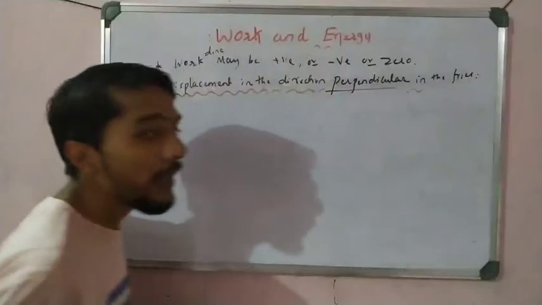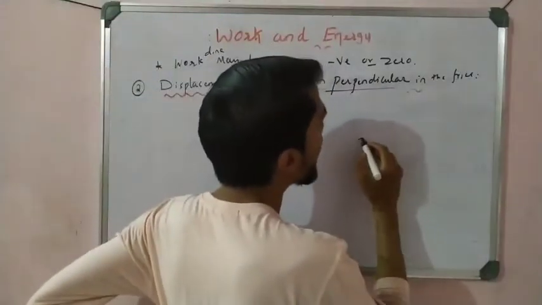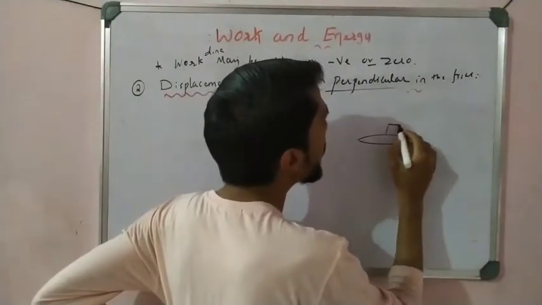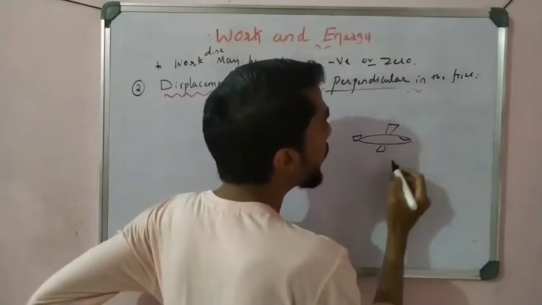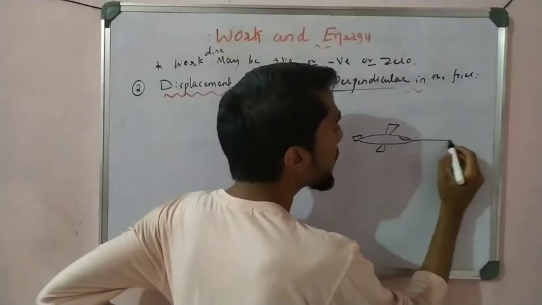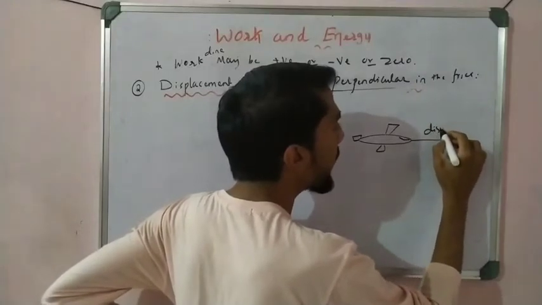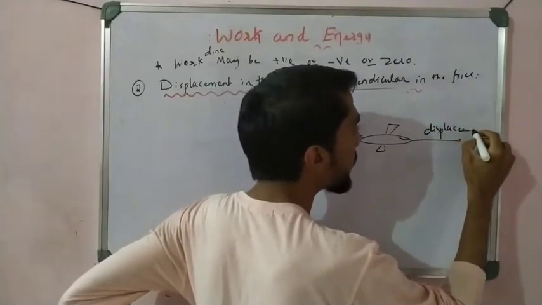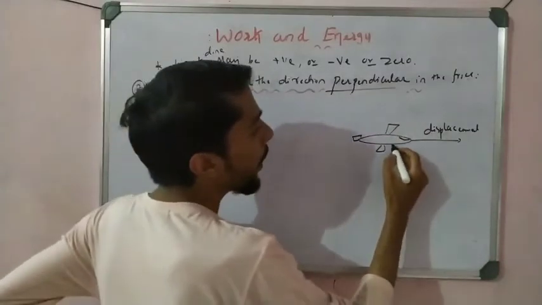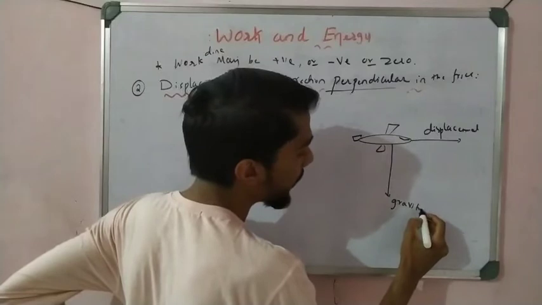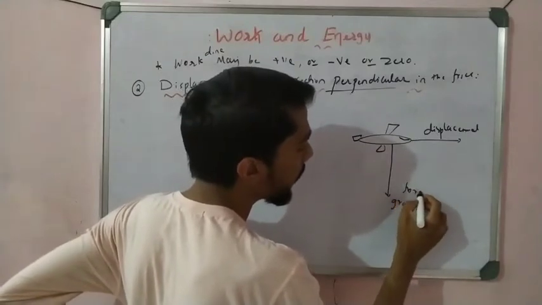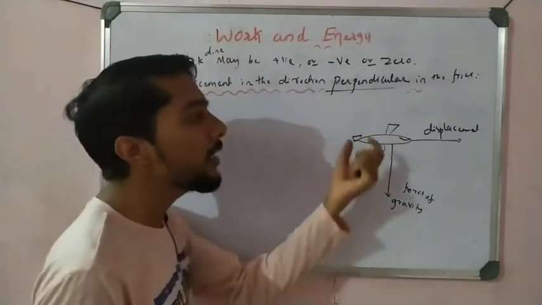That point, remember. For example, take an aeroplane here. The aeroplane is moving in this direction, and this is the displacement of the aeroplane. At the same time, the gravitational force of gravity is pulling the aeroplane downward.